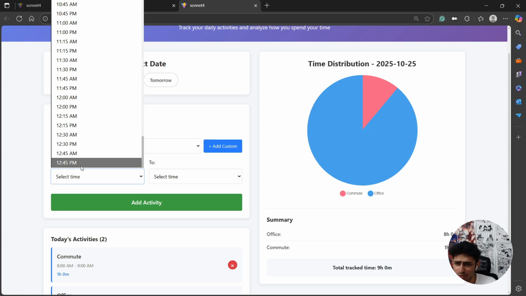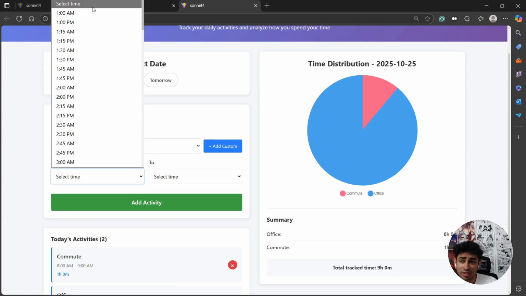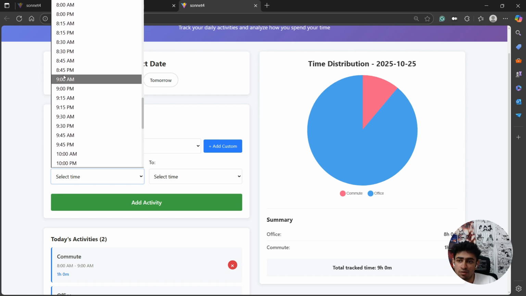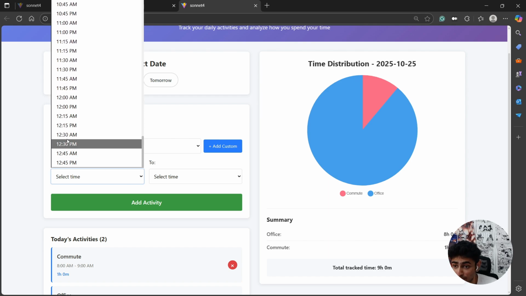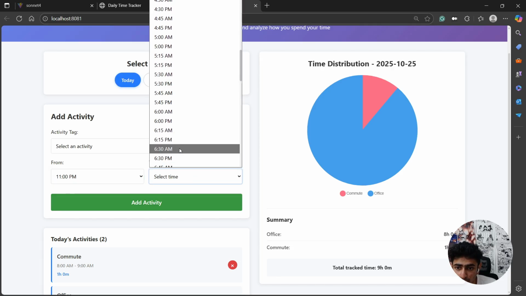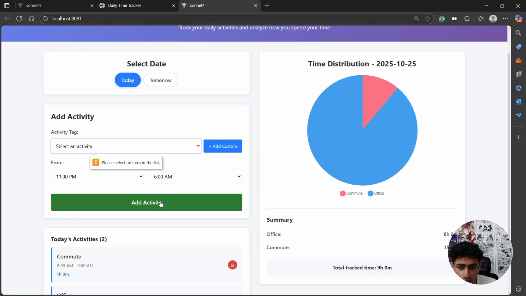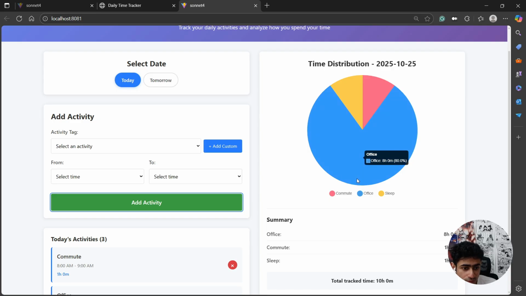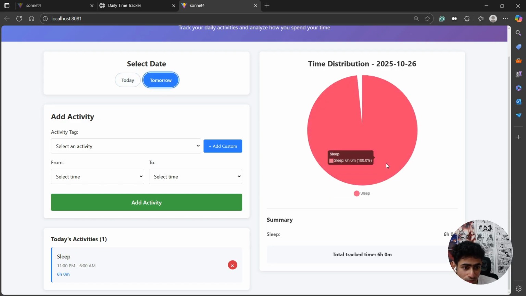Why is it from 12:45 p.m.? It starts from 1 a.m. somehow. It should start from 12 a.m., right? Okay. Oh, I think it's in ascending order. 0, 1, 2, 3, 4, 9. Okay, that's fine. Let's add from 11 p.m. to 6 a.m. Perfect. Oh, activity good. Sleep 1 hour. Perfect. And tomorrow 6 hours.